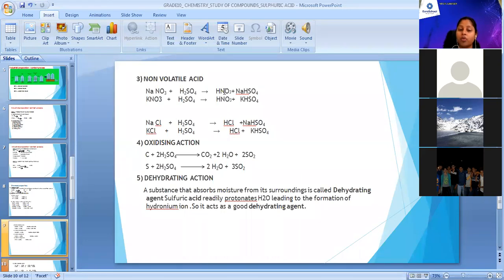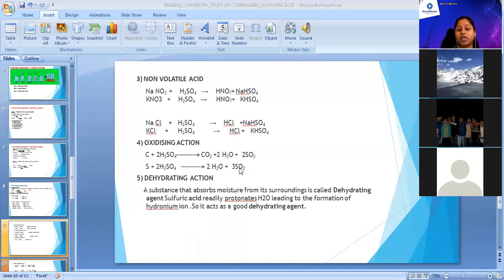Next and fourth property is the oxidizing action of sulfuric acid. Sulfuric acid forms an oxidation reaction in which it gives away oxygen to the respective metal or non-metal to produce the oxide of that compound. For example, reaction with carbon produces carbon dioxide with formation of water and sulfur dioxide, whereas reaction with sulfur produces 2 molecules of water with formation of 3 molecules of SO2, sulfur dioxide, in the reaction.